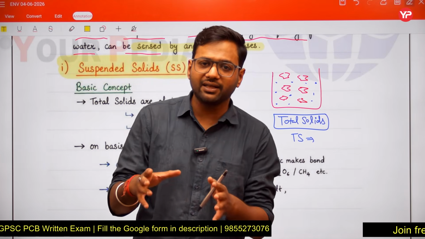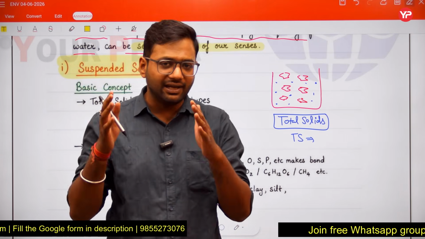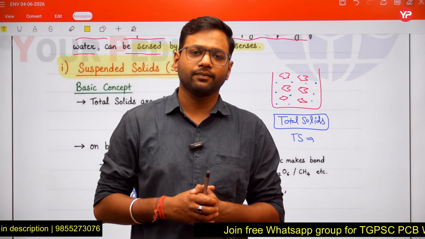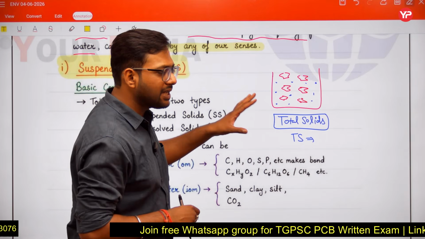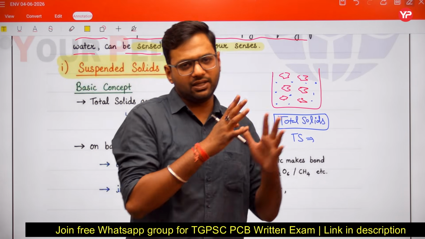And some solids are there which you cannot see with your naked eyes, and those particles having very small size are termed as the dissolved solids. So in our water sample, total solids will be the sum of suspended solids and dissolved solids, right?